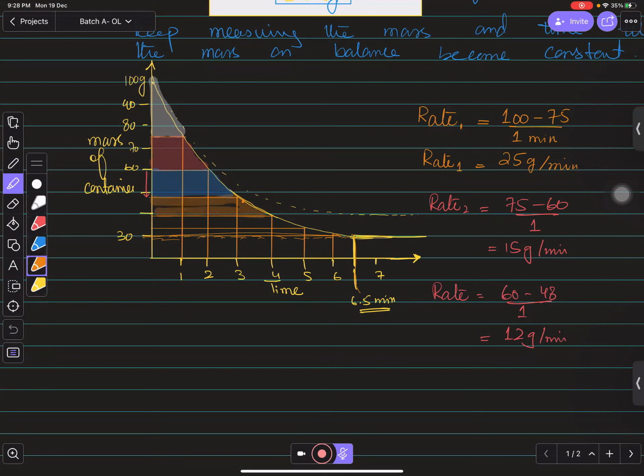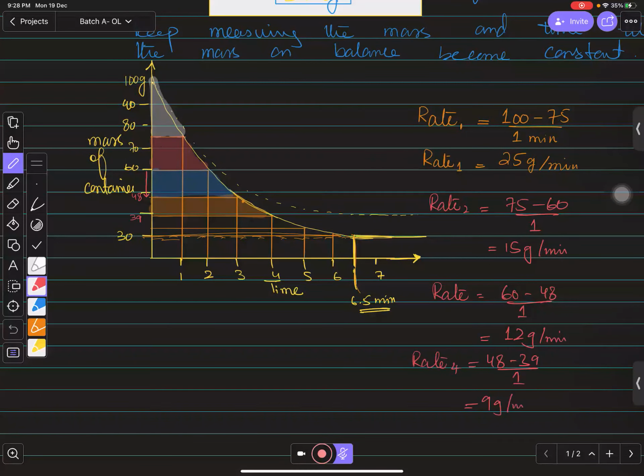In the fourth minute, just see over here what the rate in the 4th minute is. If we consider this 48, then it is somewhere 39, right? So in the fourth minute, the rate of reaction will be 48 minus 39, so now it's 9 gram per minute, now it has further decreased. And then after that, over here, how much is left? It is somewhere 35.